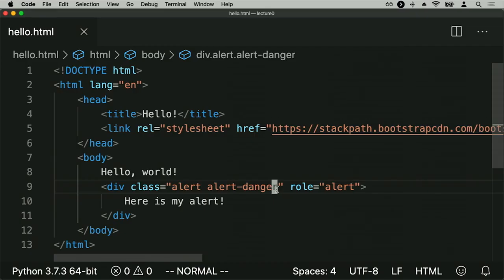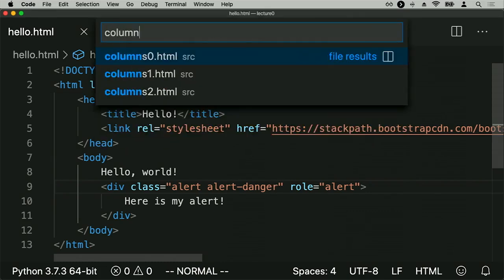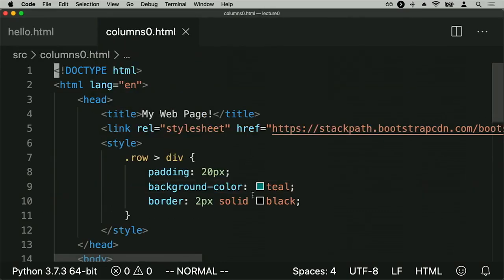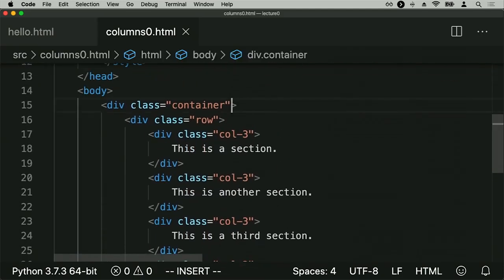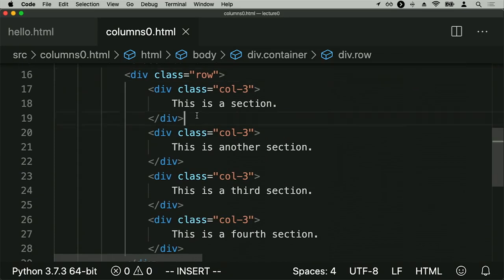Bootstrap divides its page into 12 distinct columns. So one thing I can do is I've pulled this up in an example I have in advance called column0.html. Notice that inside of the body of my page now, I have a div whose class is container, and then a div whose class is row. And Bootstrap divides every row into 12 units of columns. So here, for example, I have a whole bunch of divs that are each 3-unit columns.